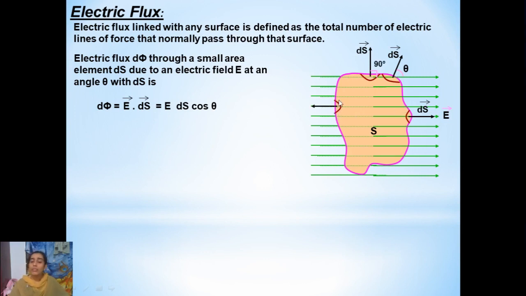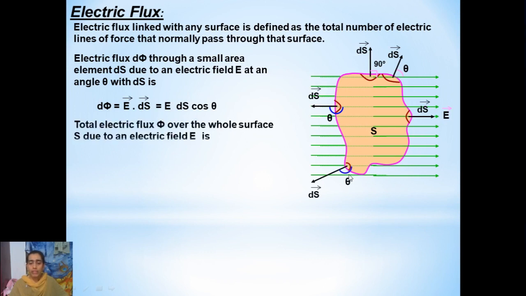Similarly, one more small area element ds, which is making a certain angle theta with respect to this electric field. You can consider this as 180 degrees, right? Similarly, one more surface element I have considered here, which is making a certain angle theta with respect to this electric field, right?